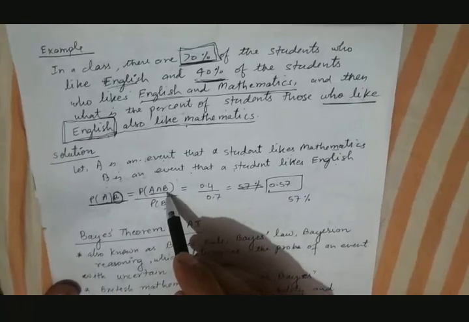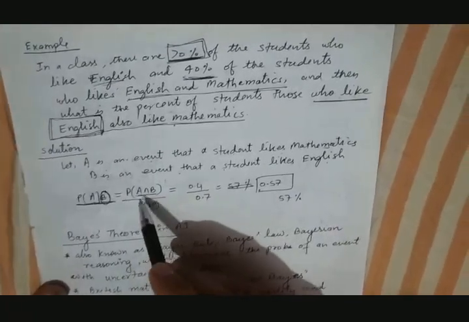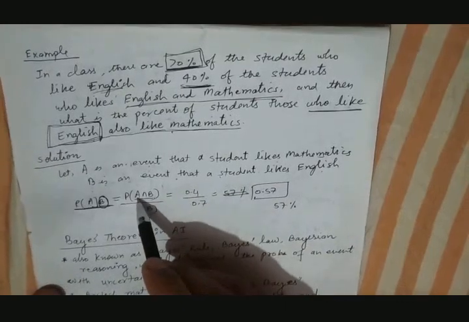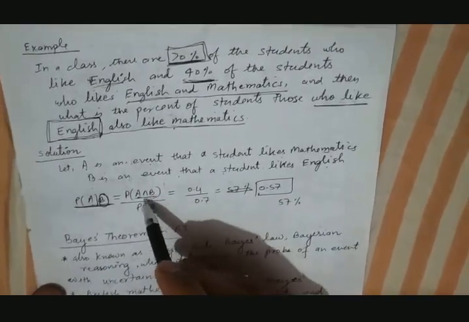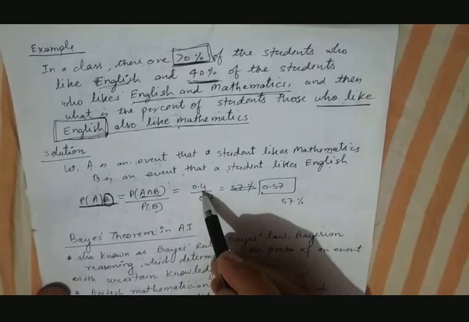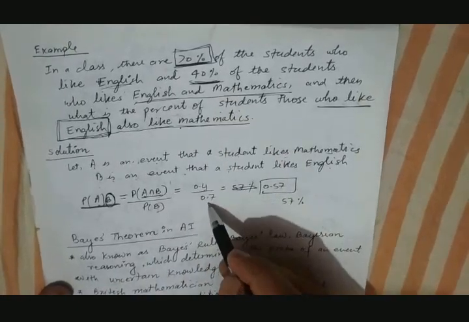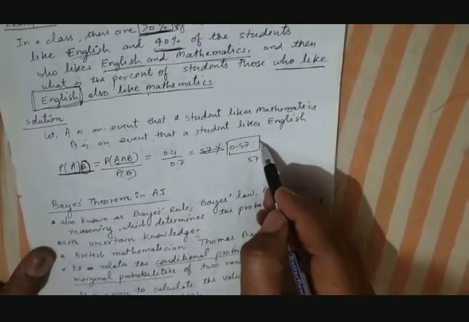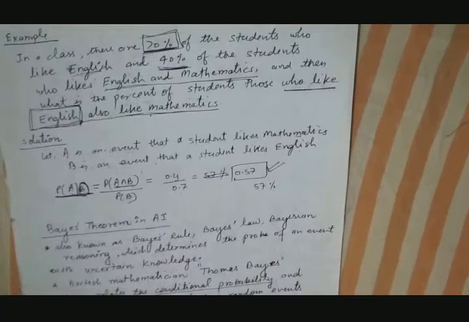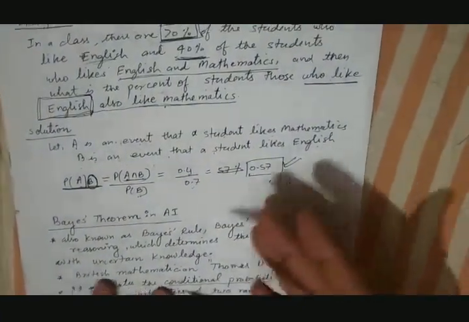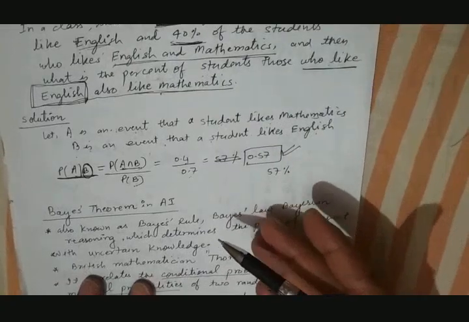P(A intersection B) says the percentage of students who like both A as well as B. So A is what? A is mathematics, B is English. So both loving percentage is 40%, that is 0.4. And probability of B, that is for English, 0.7. So this gives us how much? 0.57, and 50% students is coming. So this is how the conditional probability formula can be used.